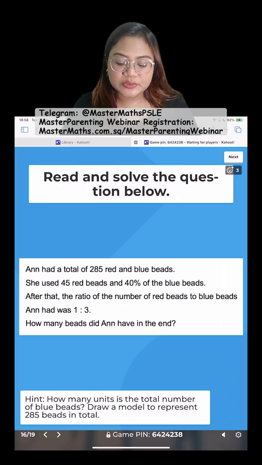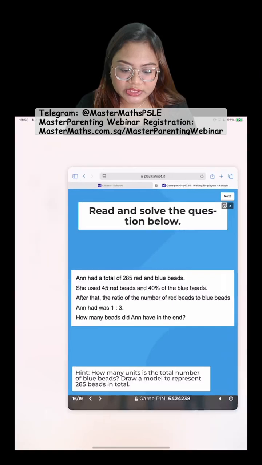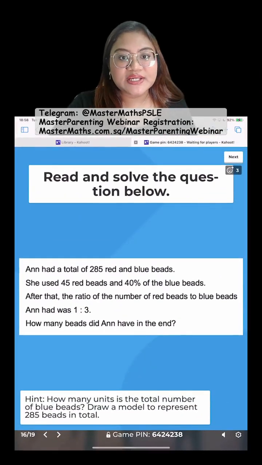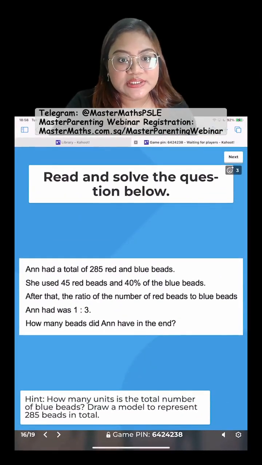Okay, so the hints that I have given you here, if you can't see, I'm so sorry. Let me just make it a little bit smaller.